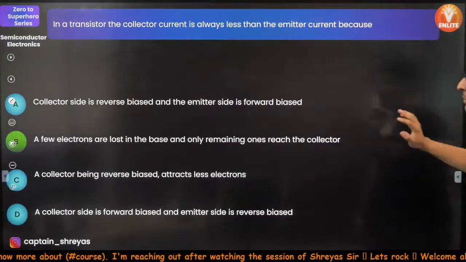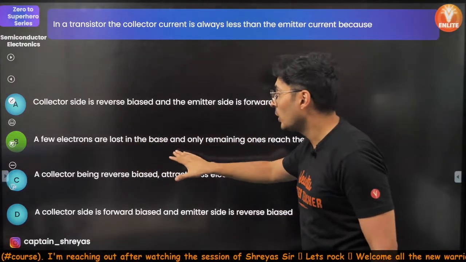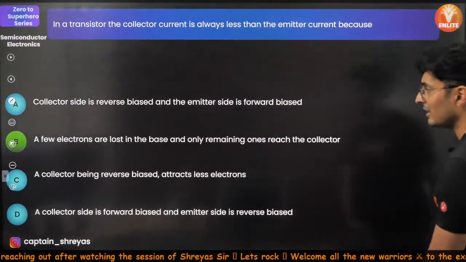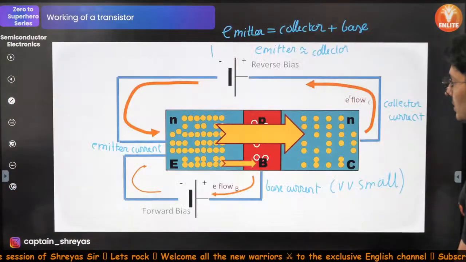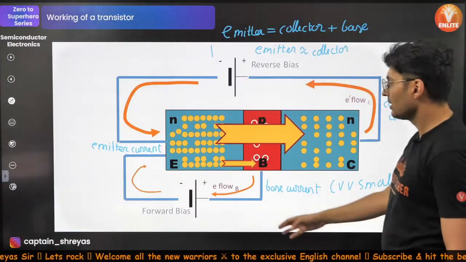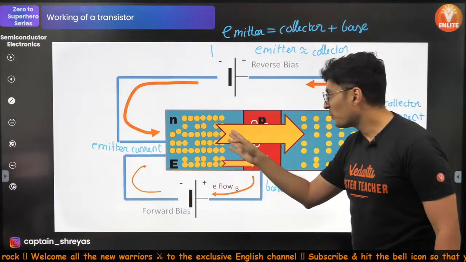The correct reason is B. A few electrons are lost in the base. Remember that battle? Natasha, Pandu, Natasha. Where did our Natasha and Pandu go? Yeah, somewhere here. These friends became very happy.